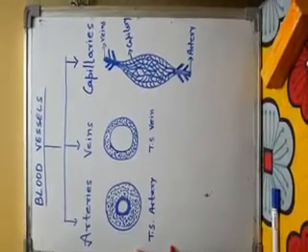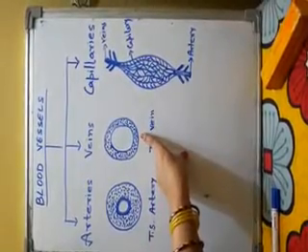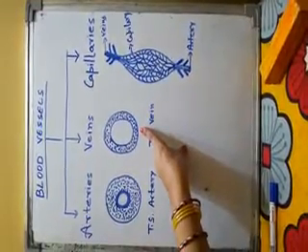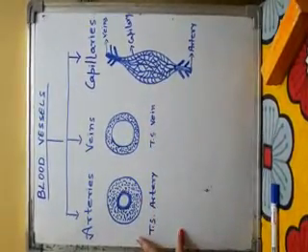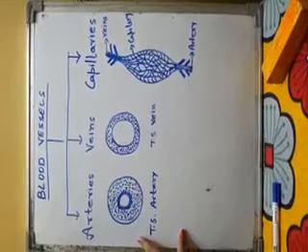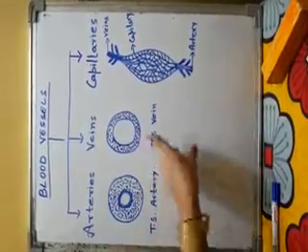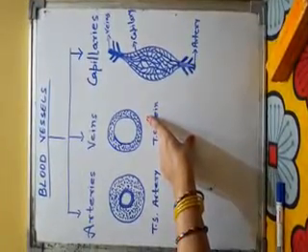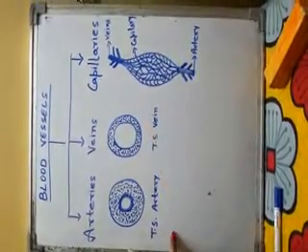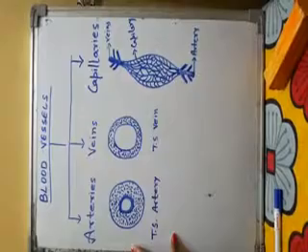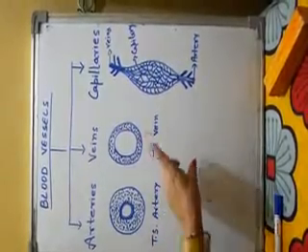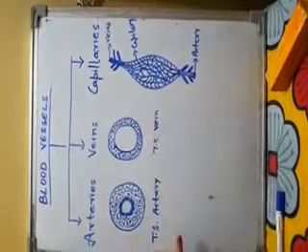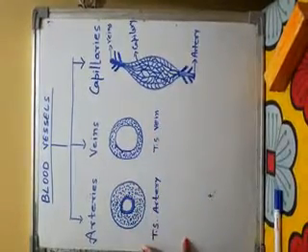Veins carry deoxygenated blood; here the exception is pulmonary vein. Arteries are present deep inside the body, whereas veins are present at superficial layer. Arteries are not collapsible, whereas vein is collapsible. So these are the differences between these two blood vessels.